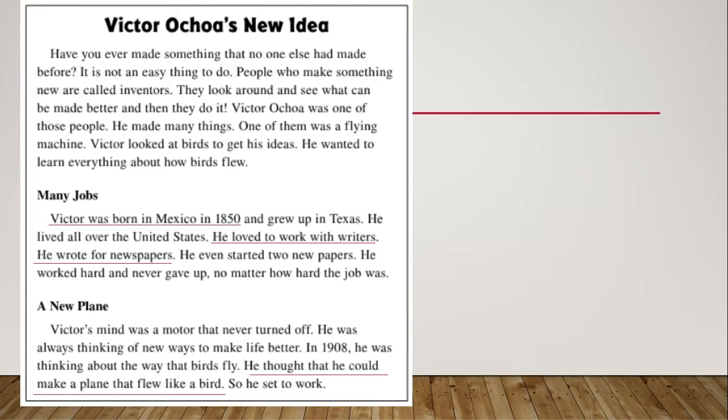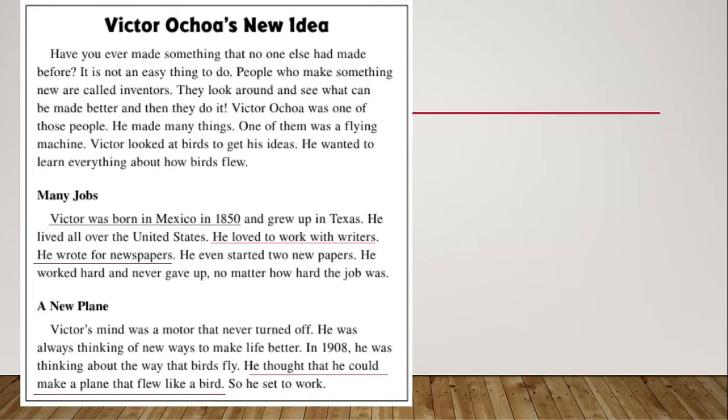When we look at it, we want to pull out events that are important to what's going on. When we read this story, we know that Victor Ochoa was someone who invented things. How did he start to invent things? He was inspired to do so, and it's really all about how he was an inventor and how he wanted to make life easier.